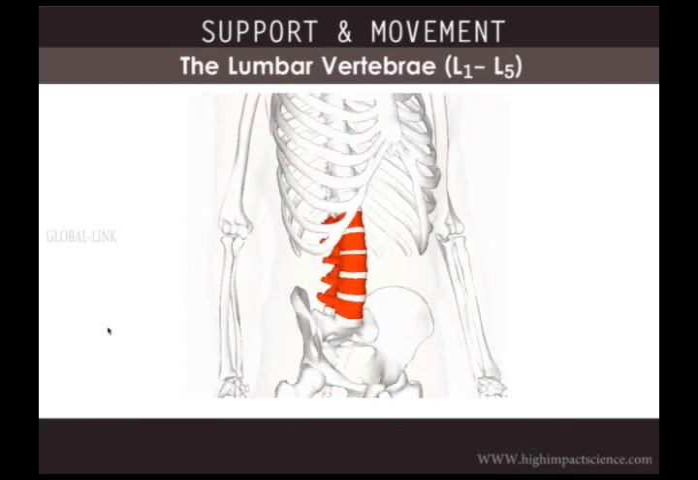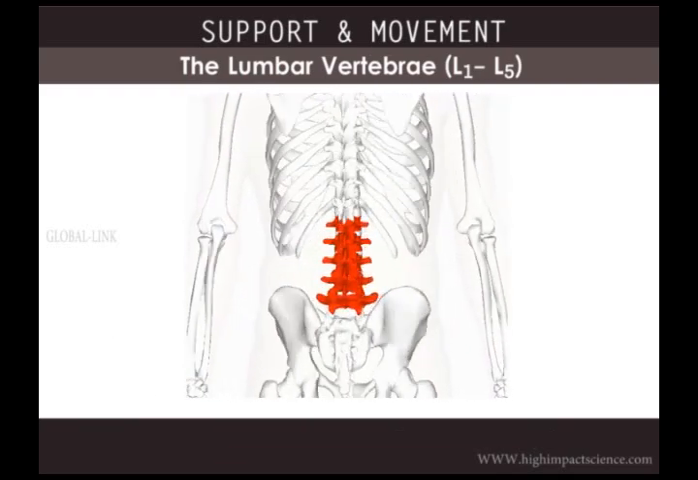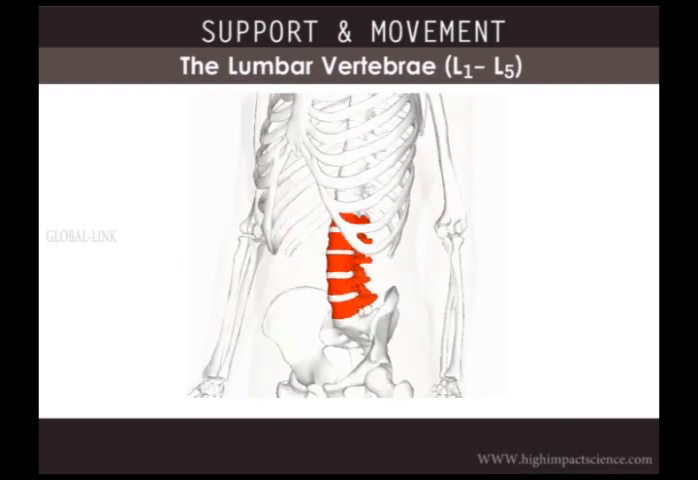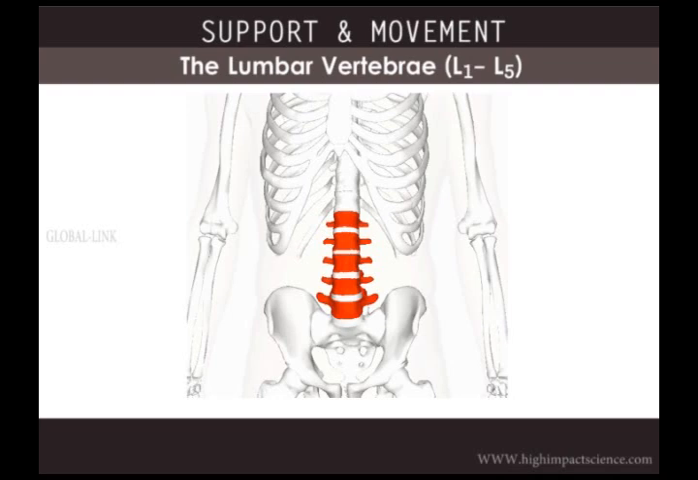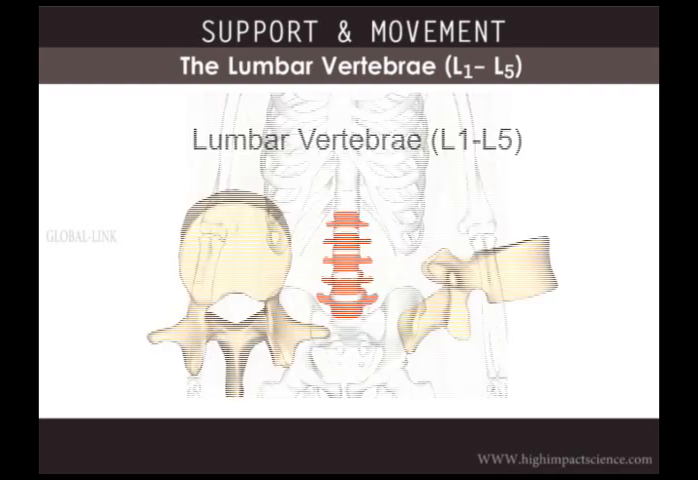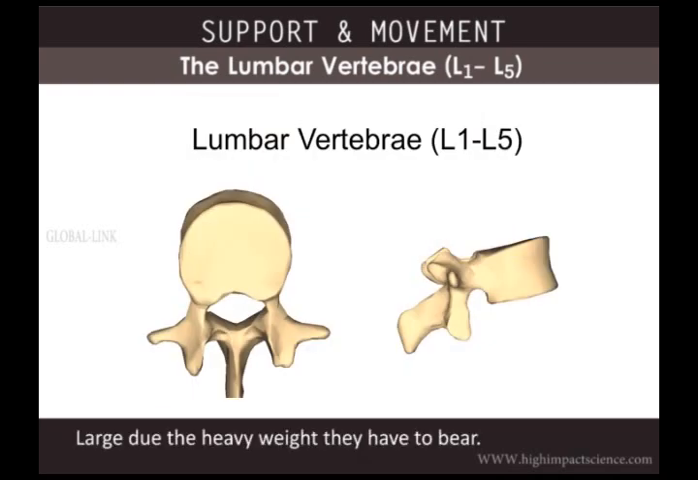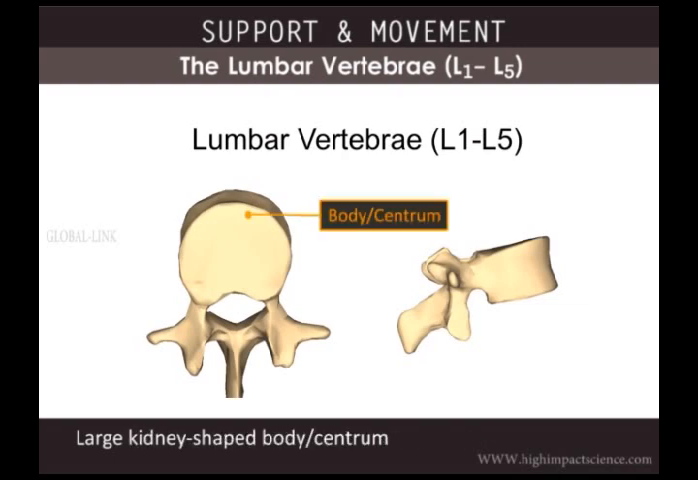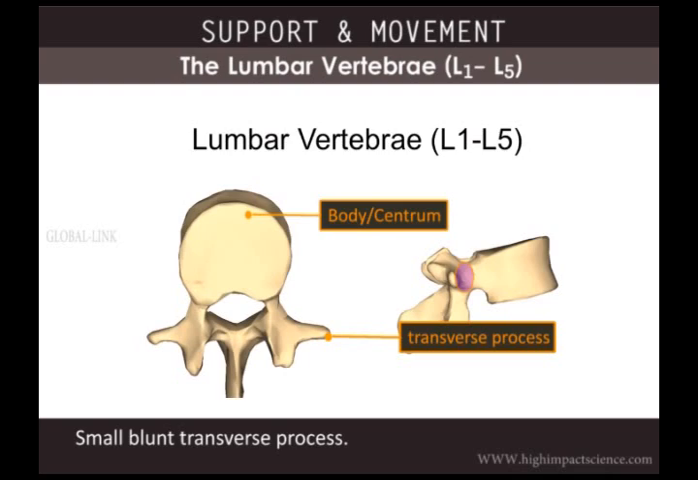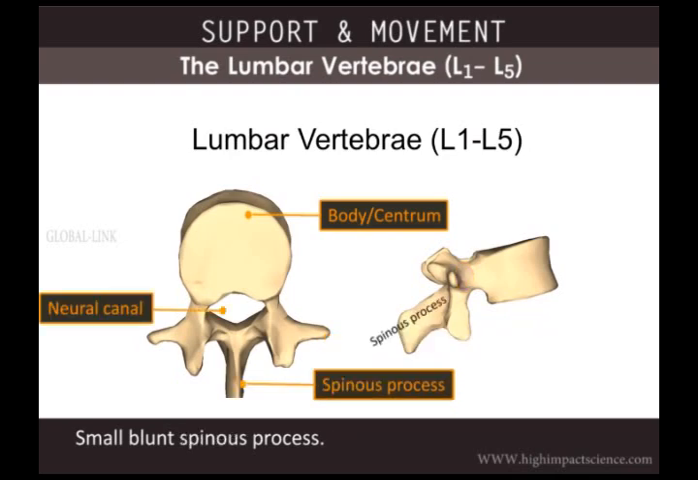Next, we have the lumbar region with 5 discs, L1 to L5. All the 5 are similar in shape. They are quite large due to the heavy weight they have to bear. Anteriorly is a large kidney-shaped body or centrum. Posteriorly, we have this small and blunt transverse process. Posteriorly, we have this small, blunt spinous process.